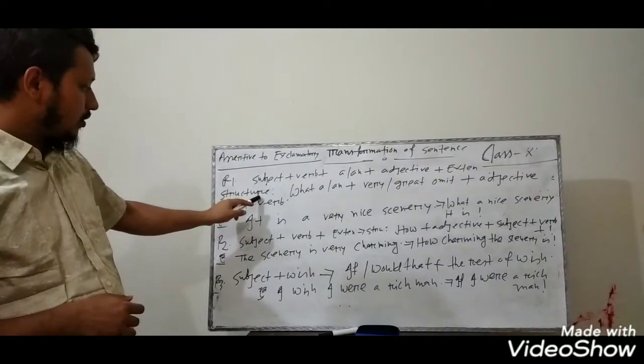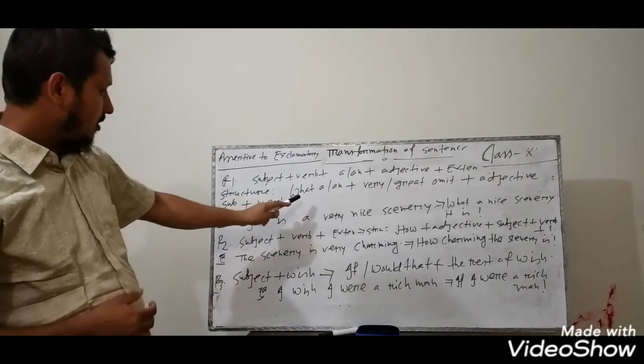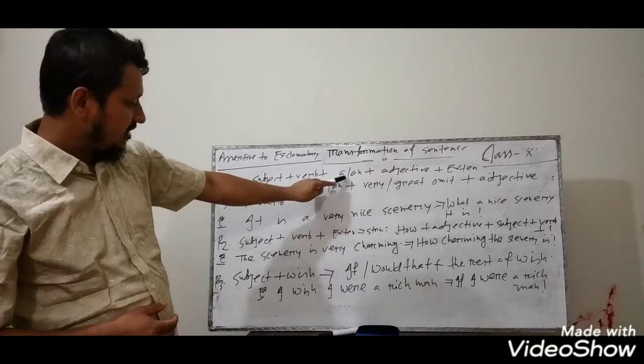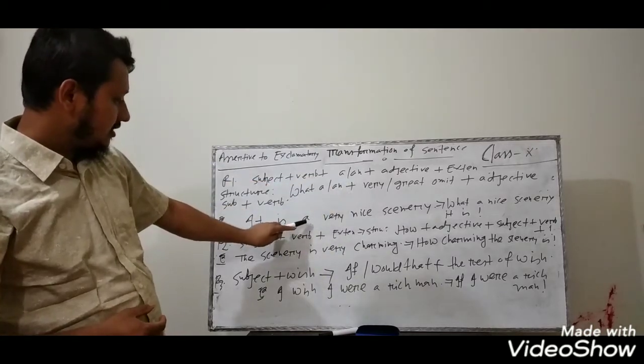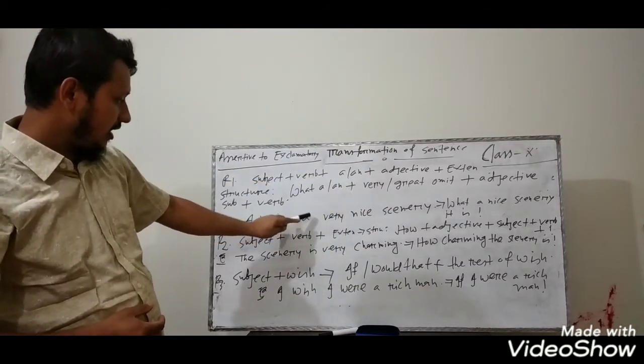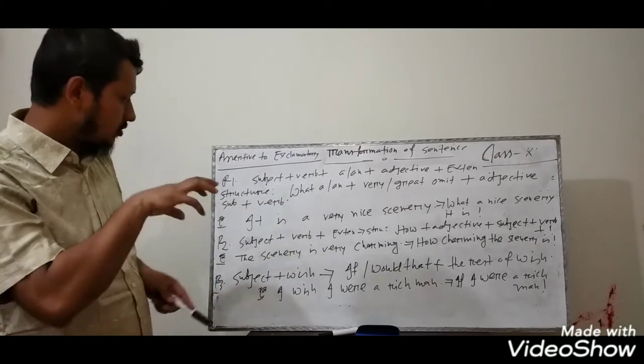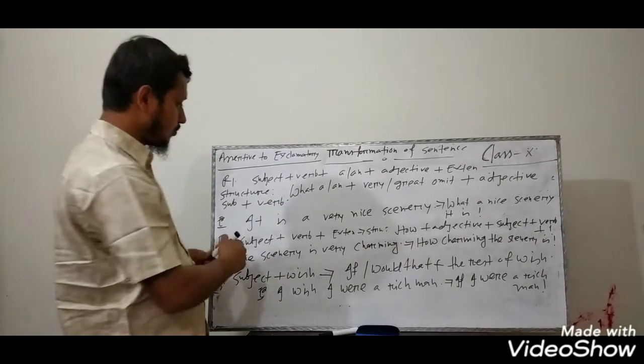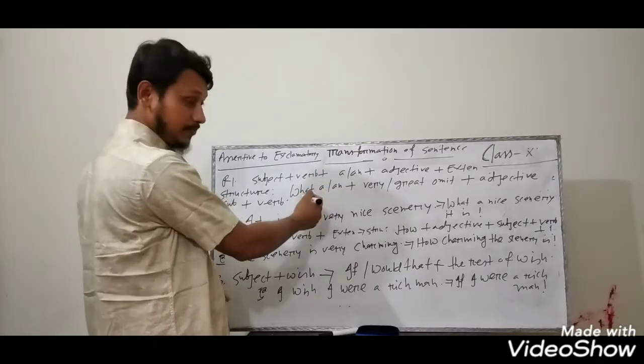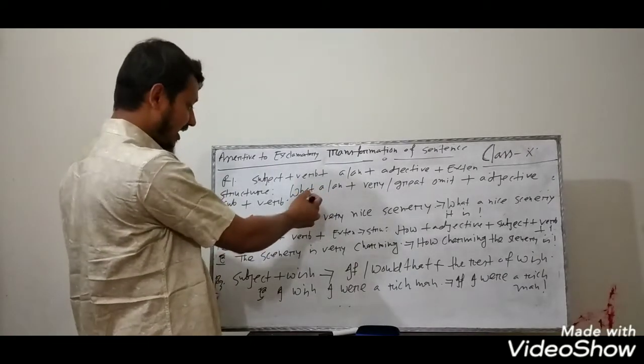The structure is for your better understanding. If in the sentence you notice a or an, at first you have to write what a or an.